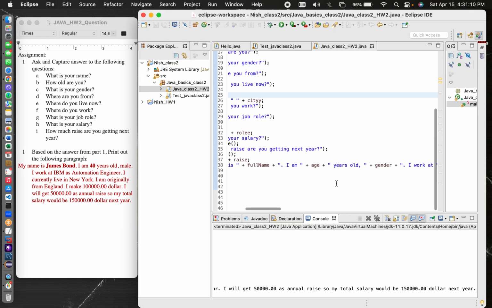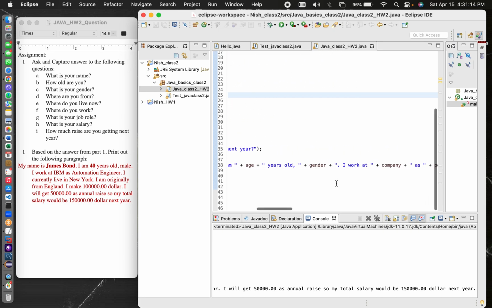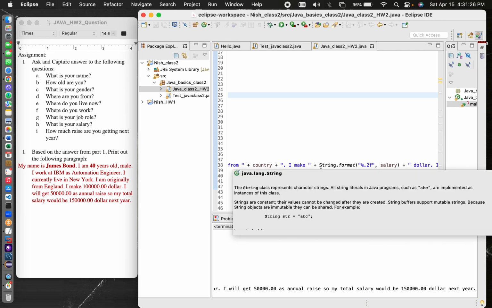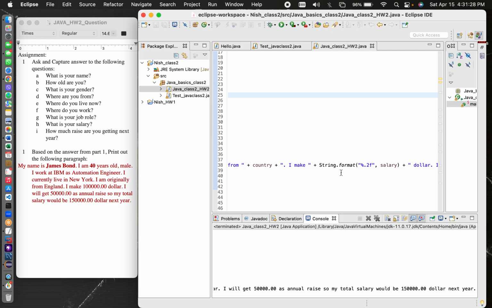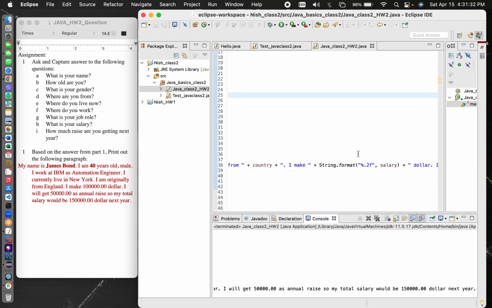So in my last system out print function, I reordered the places of the questions and answers, how we wanted it. And one thing I had to Google was this one right here, because I was struggling with how to bring out the decimal to two decimal places. I found this online, so I was able to use that for all of my other raise and salary and total salary as well.